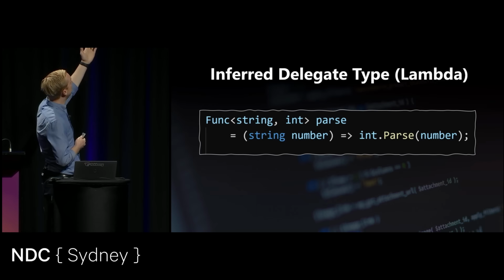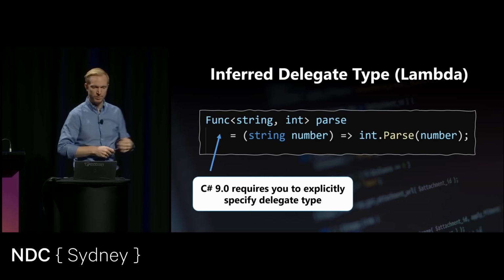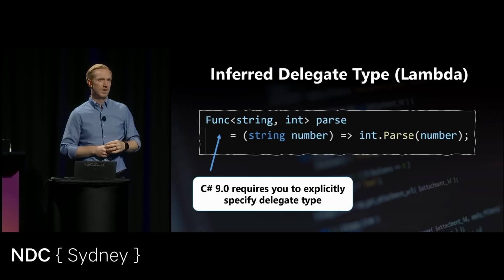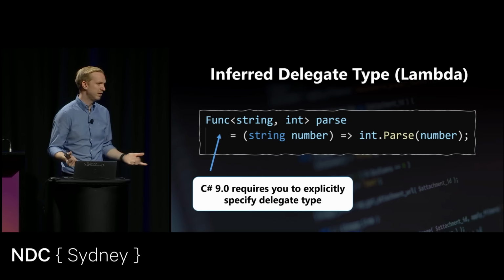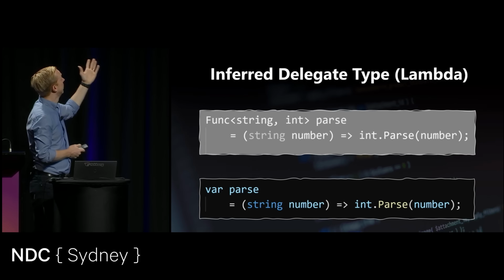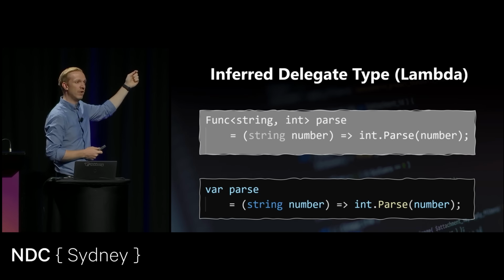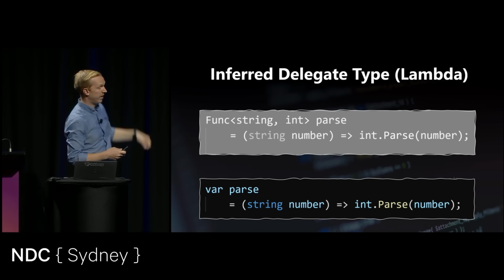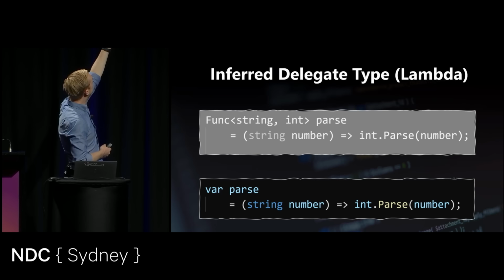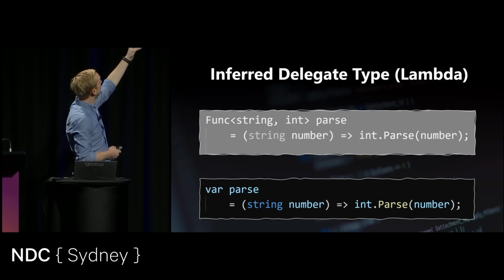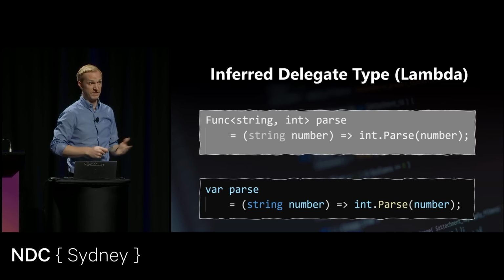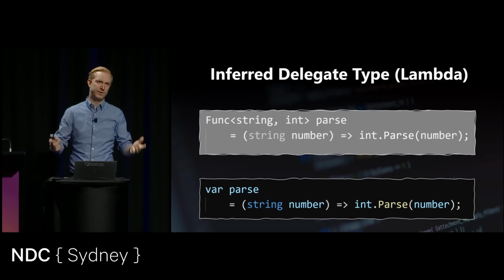So this is C# 9, and this here requires us to explicitly tell it which type of lambda or delegate this is, which seems unnecessary, because the compiler should be able to figure this out. And it can. In C# 10, we do get this out of the box. So it tries its best to figure it out, depending on the input or what it has on the right-hand side. But it would also be able to figure out, for example, if we had the Func<string, int> parse, we could remove the string from the anonymous method. Make sense? It's a handy feature. It tries its best to figure things out for us.